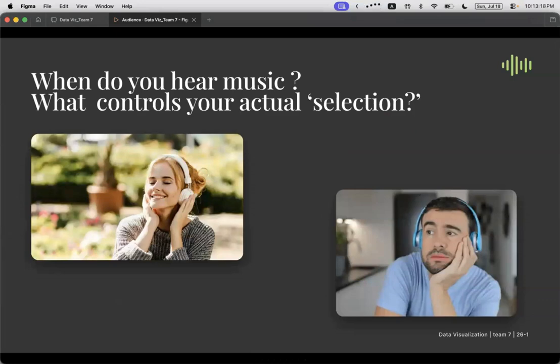Do you listen to music often? Have you ever felt that certain songs match your mood, or that you tend to listen to particular types of music when you are feeling a certain way? We started this project with the idea that each person has their own unique music listening pattern. We wanted to visualize these patterns and see whether they could be observed in real data.